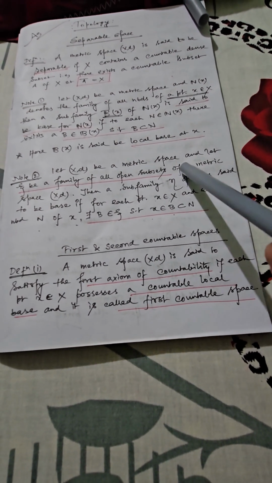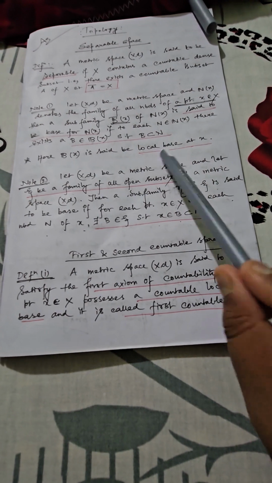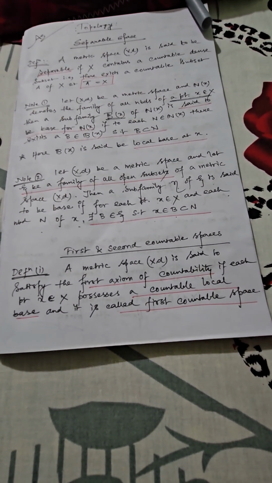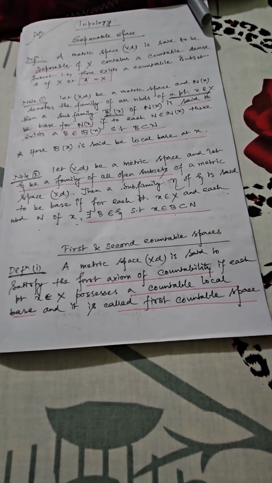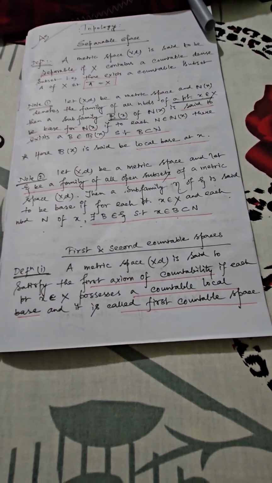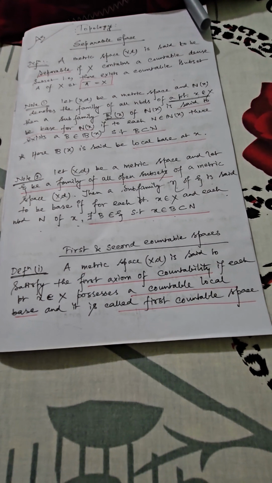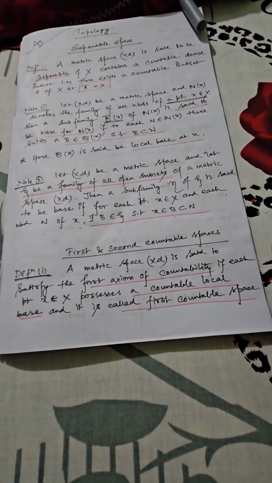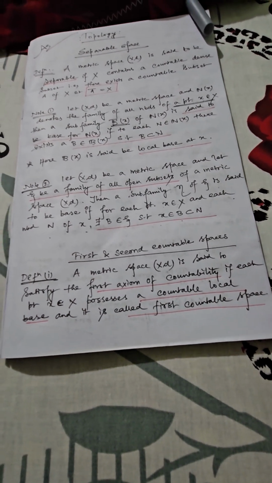I hope it is clear what is meant by local base, which I discussed in note 1. If for every point belonging to X you can show that there exists a countable local base corresponding to that point, then it will be considered a first countable space. That means first countable space simply implies that for every point you must have a countable local base. That's it. This is the main criterion.